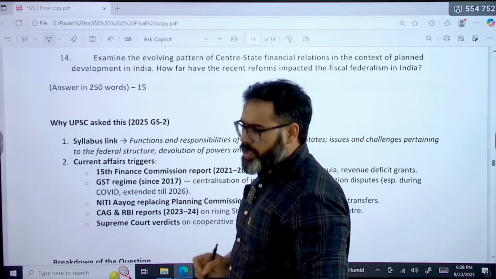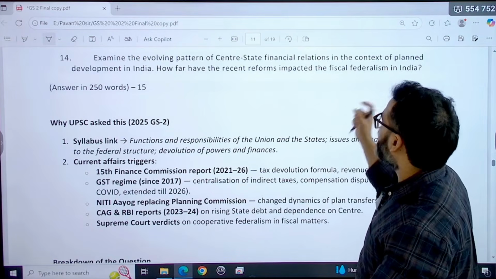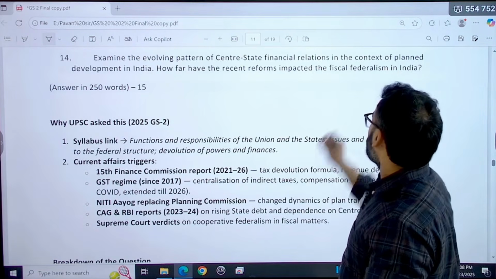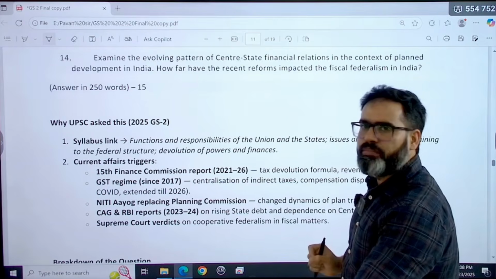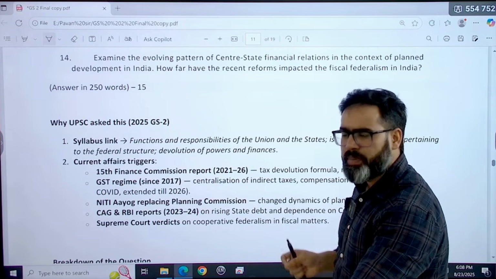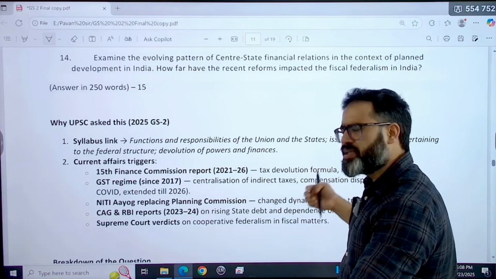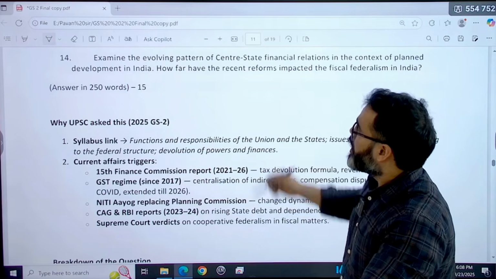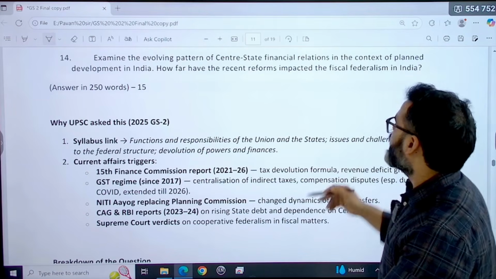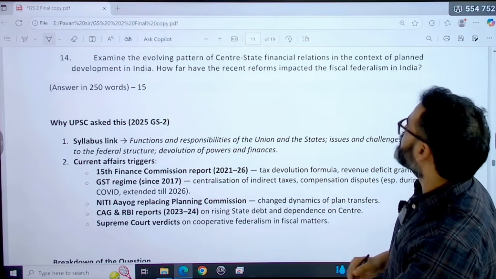Examine the evolving pattern of central state financial relations in the context of planned development in India. Planned development means before Niti Aayog there was a Planning Commission. At that time, first plan, second plan, third plan used to be there. How far have the recent reforms impacted fiscal federalism in India?